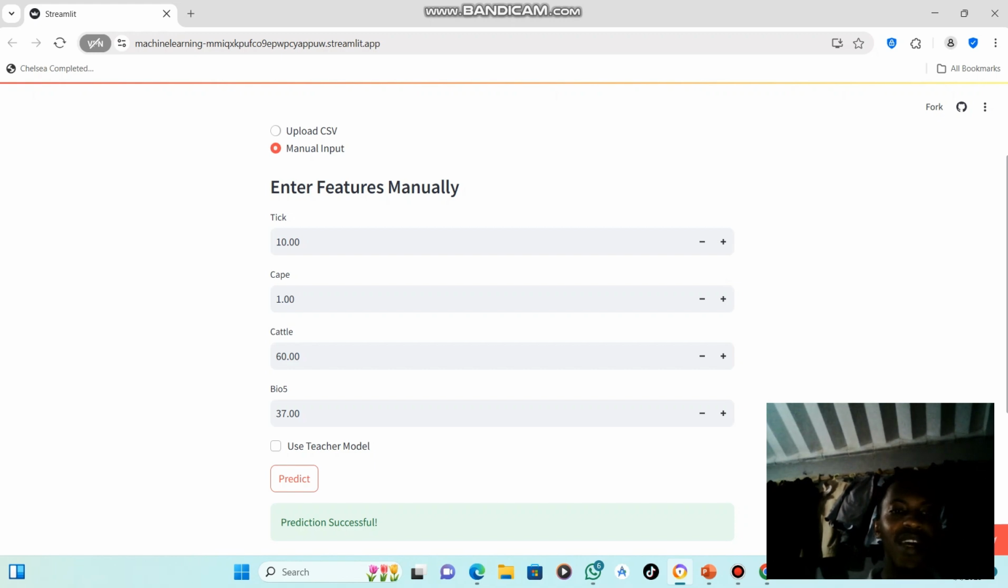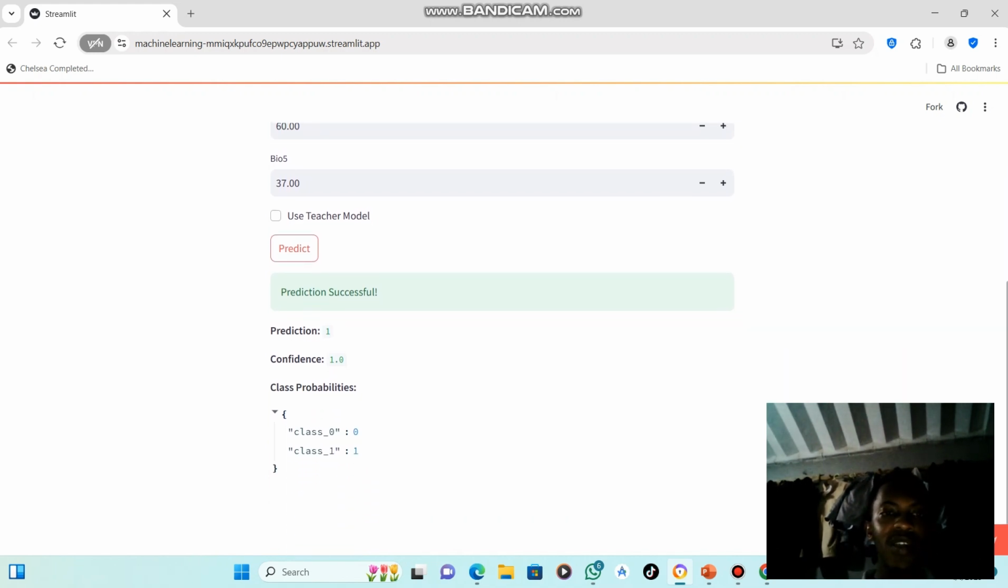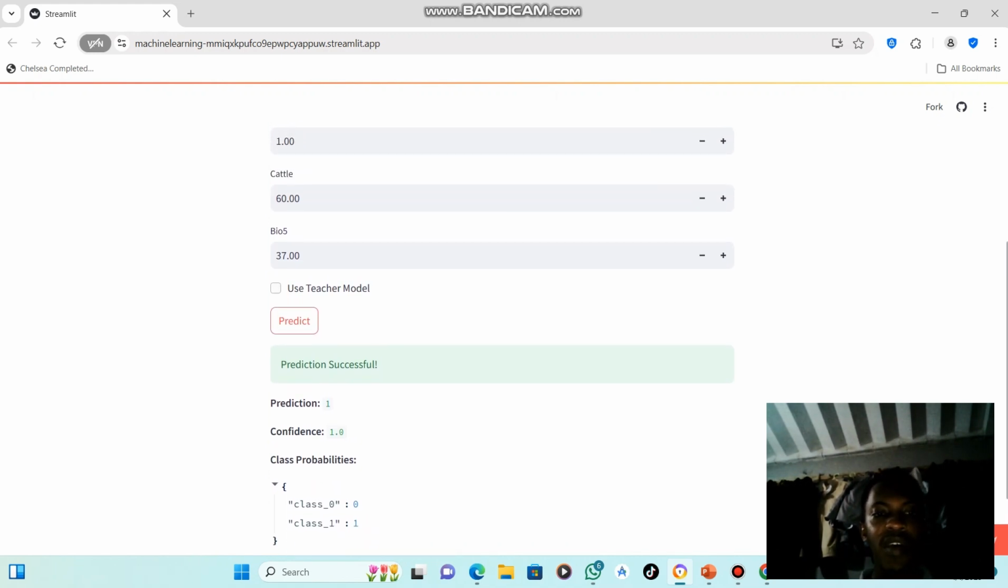So if you're in a place which is not anywhere near game parks, you can put 1 or something less than that. Then we can put cattle density, I put 60%, depending on how much cattle you have on your farm. Then the by 5, I put 37.00 degrees Celsius. Depending on what you want, you can choose to use the teacher model or the student model. But right now, you're going to implement using the student model. And once we finish inputting that, we press predict.